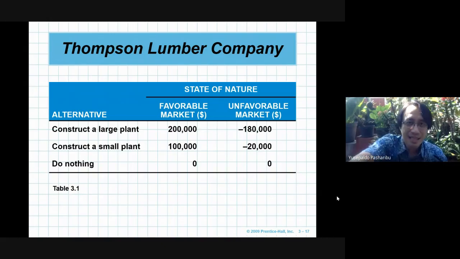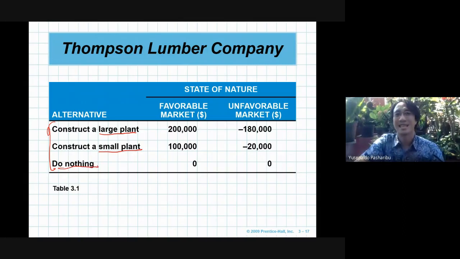The first one is construct a large plant, the second one is a small plant, and the third is do nothing. And then there are two states of nature. The market can be favorable or it can be unfavorable.